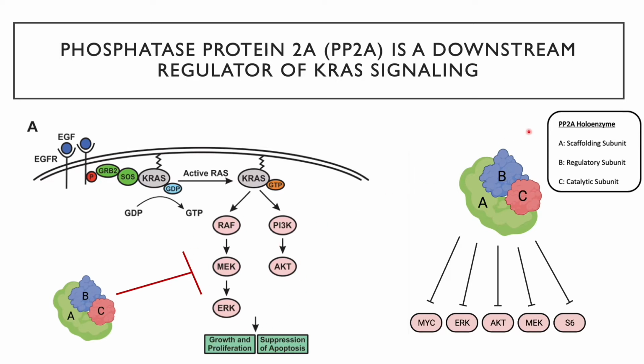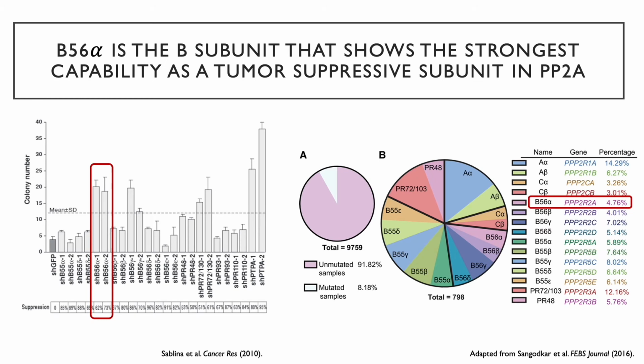The PP2A holoenzyme consists of 3 distinct subunits: the scaffolding subunit A, the catalytic subunit C, and the regulatory subunit B. While the A and C subunits only have 2 variants, the B subunits have 4 distinct families of subunits that consist of 3 to 5 isoforms. The abundance of B subunits allows a wide array of phosphatase substrates through the B subunit substrate recognition in the active holoenzyme. While PP2A has been characterized as an overall tumor suppressor, the activity of the PP2A holoenzyme can vary greatly based on the B subunit that is incorporated into the complex.